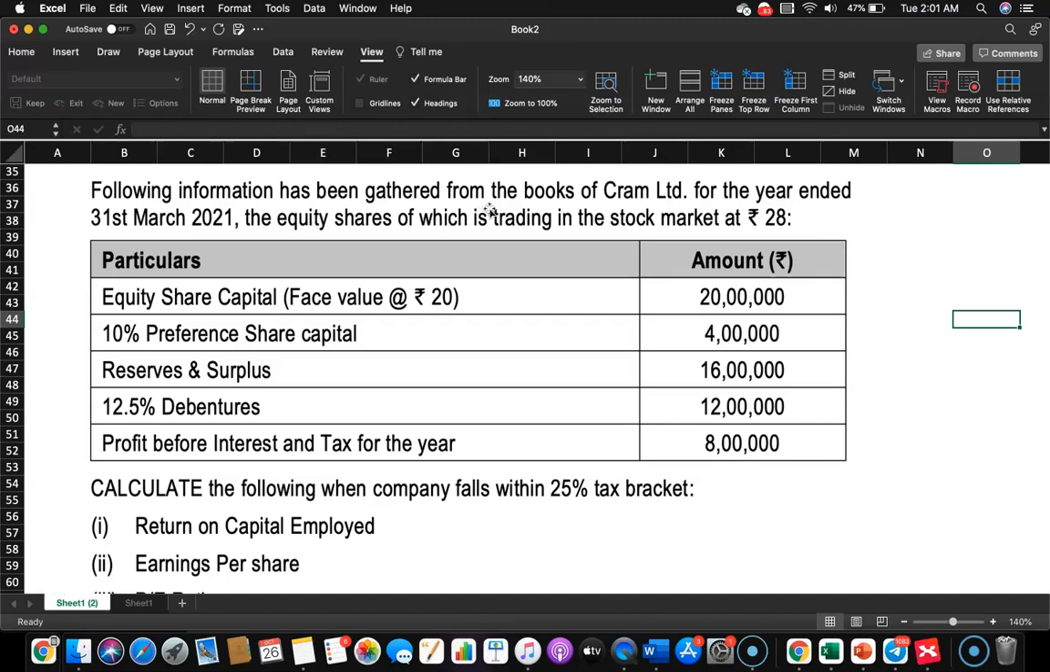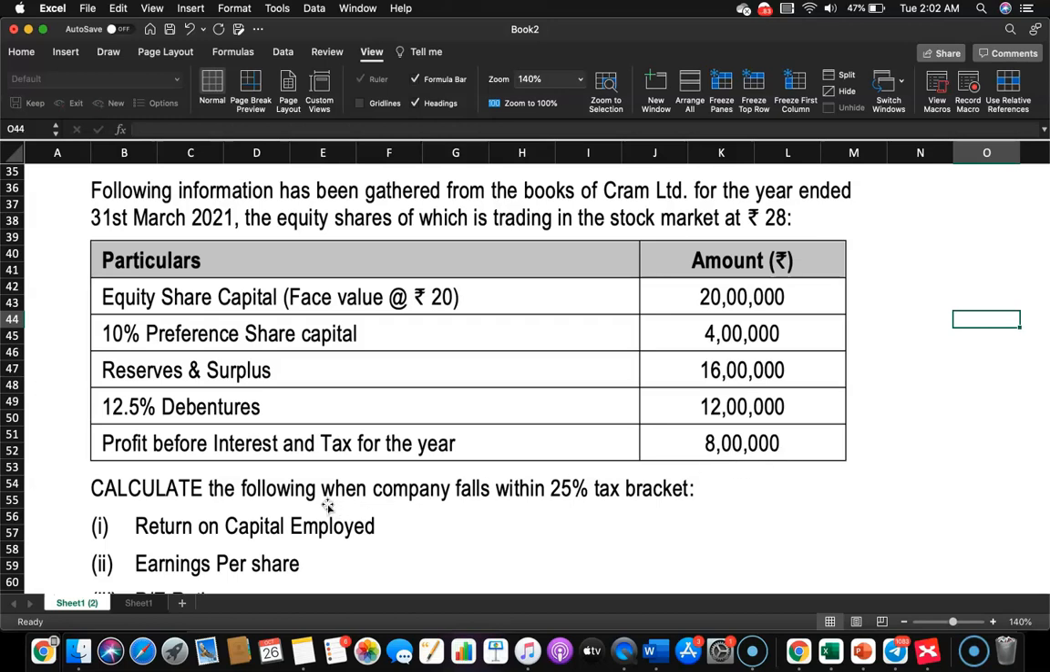The following information has been gathered from the books of CRAM Limited for the year ended 31st March 2021, the equity shares of which are trading in the stock market at rupees 28. You are given equity share capital of face value rupees 20. The amount is 20 lakhs, that is 2 million. 10% preference share capital, it is 400,000. Reserves and surplus 1.6 million. 12.5% debentures 1.2 million. Profit before interest and tax for the year 800,000.